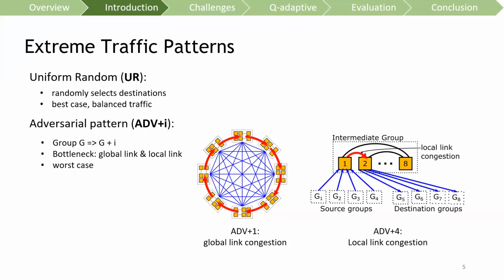However, as illustrated in the figure, under the ADV plus 4 traffic pattern, local link in intermediate group can also become the bottleneck and be highly congested. As a result, this global and local link congestion make adversarial traffic pattern be considered as the worst case scenario on Dragonfly systems.